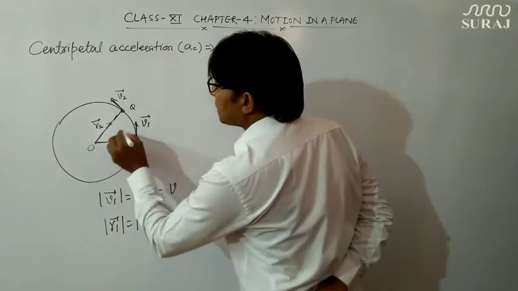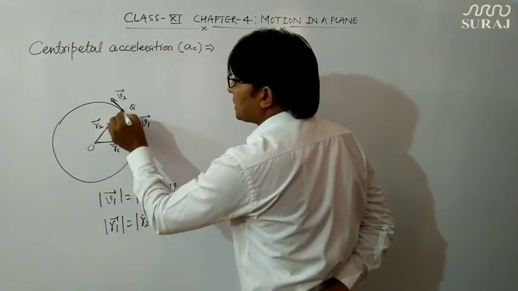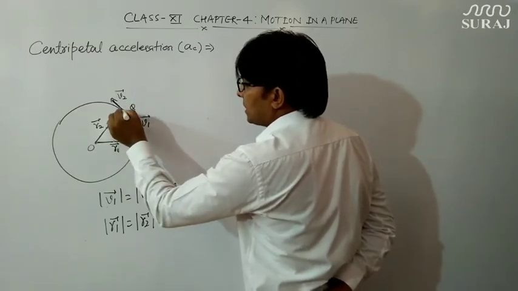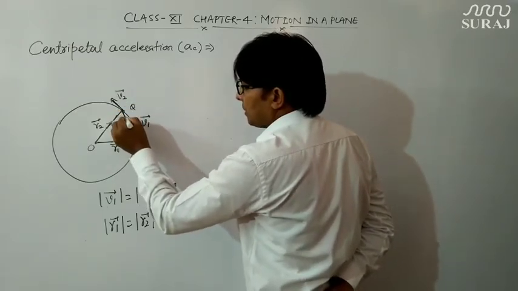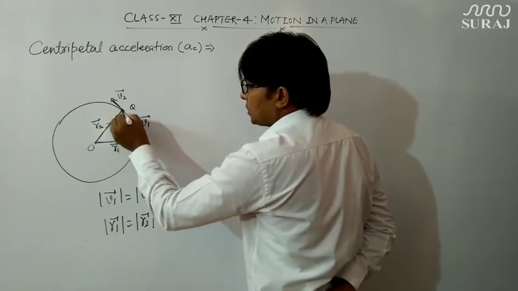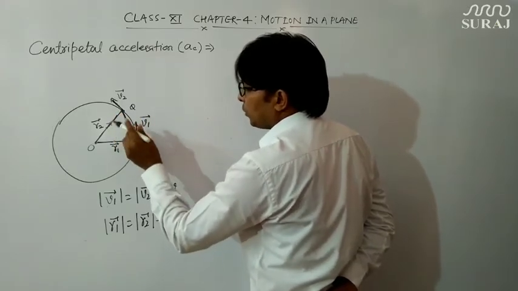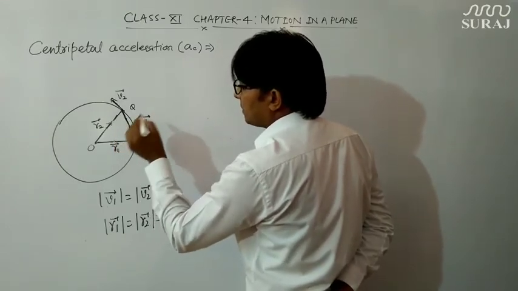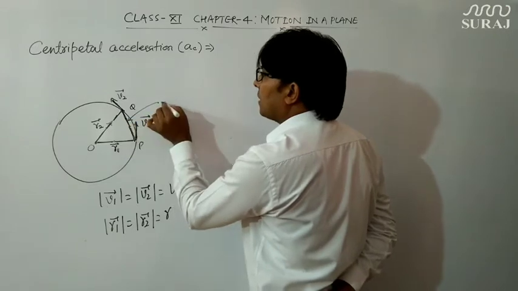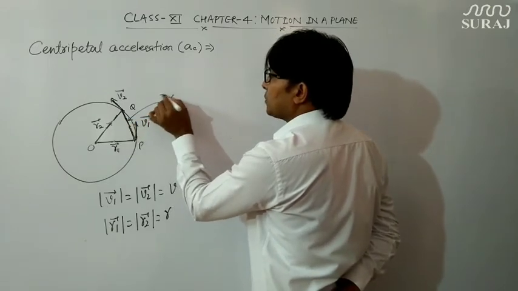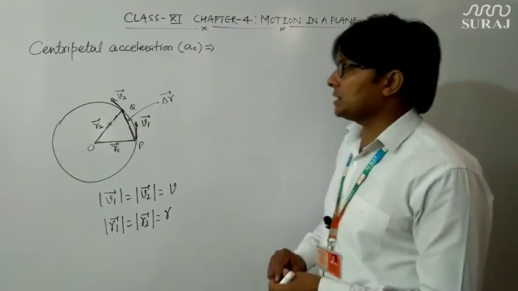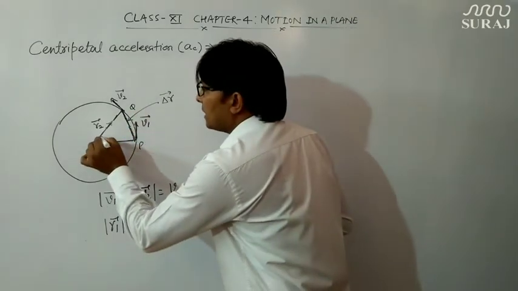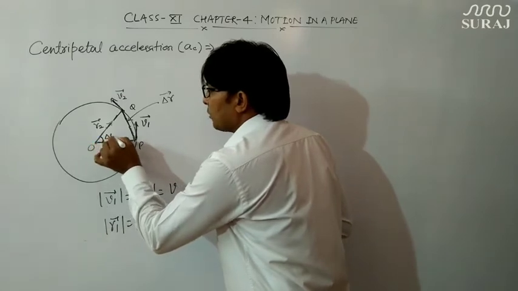Now if I ask you what the displacement of the particle from P to Q is, you will say it is the straight distance between points P and Q. This is the displacement, denoted by delta r vector, from P to Q. And this angle I have assumed as delta theta, the angular displacement.